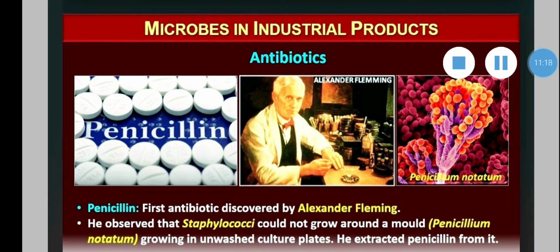This chart may come for 2 marks to match the following.